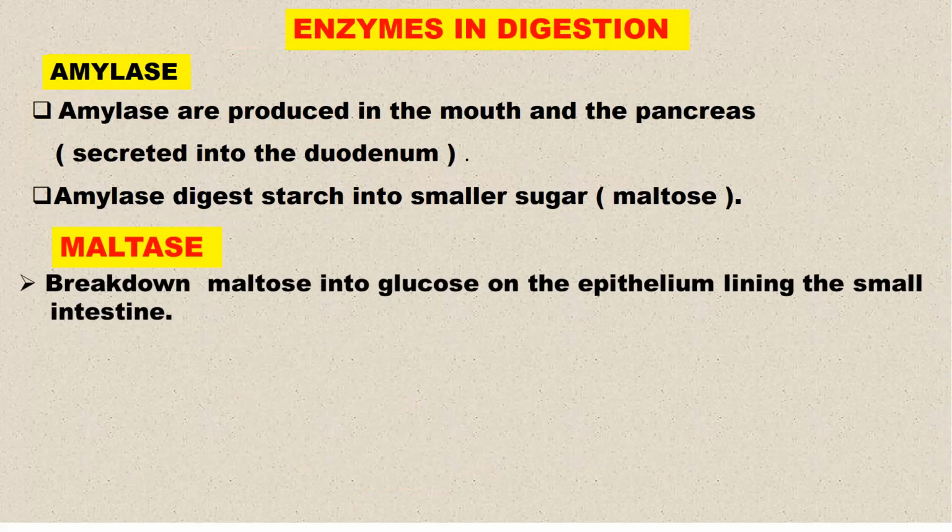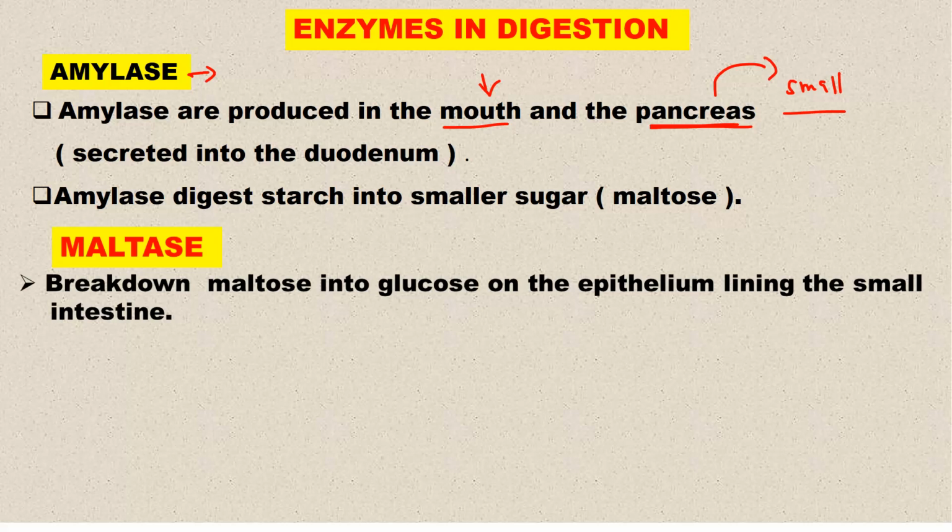So let us look at enzymes in digestion. One of the enzymes that we look at is amylase. Amylase is produced in the mouth and also the pancreas, so there are two sections where amylase is produced. The one secreted in the pancreas goes into the small intestine, so you find this in the duodenum. Because they are found in different regions, even their names differ. You have salivary amylase and pancreatic amylase, but they do the same role.